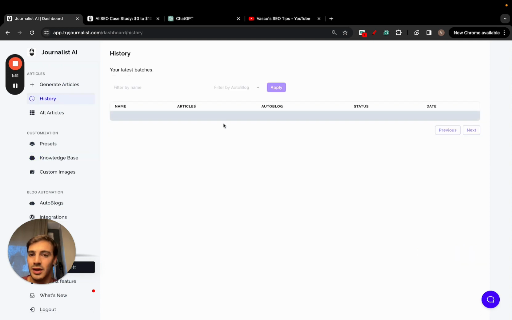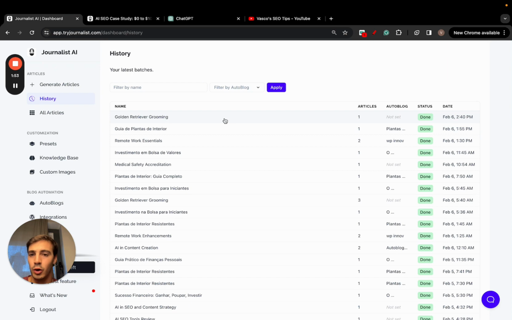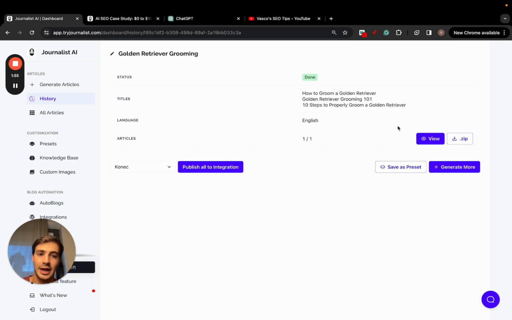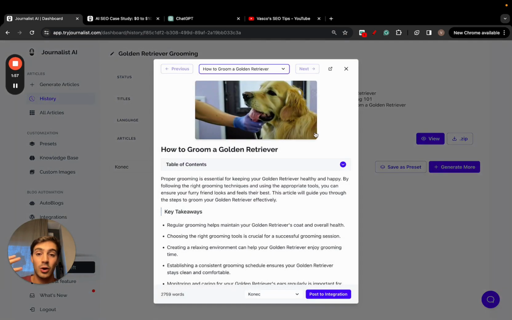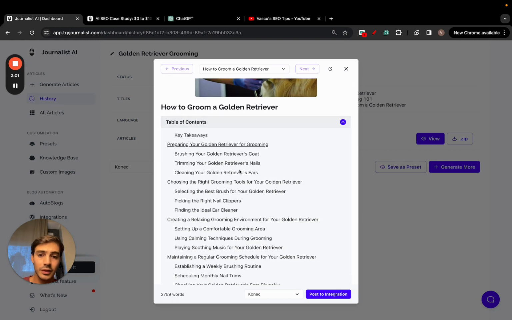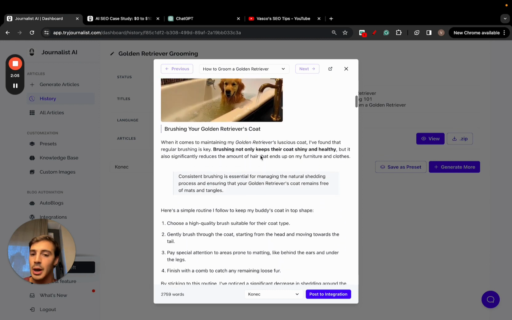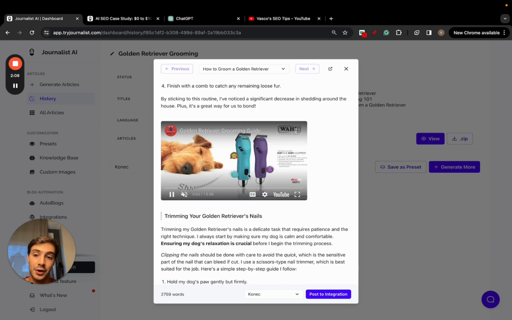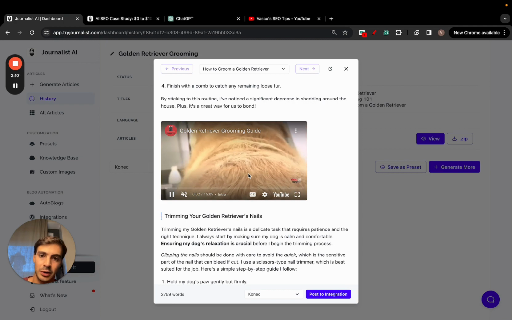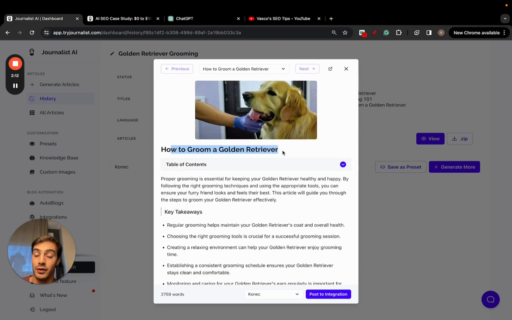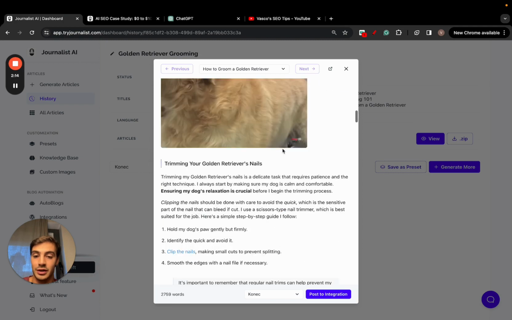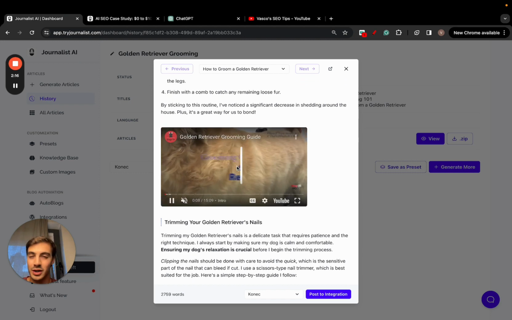Now, this isn't with a brand in specific. It's just for the dog grooming niche, because this works for any niche, right? And this AI is able to create content-rich and feature-rich articles, right? With in-article featured images, tables of contents, right? Proper content structuring right here with in-article images, bullets, tables, quotes, in-article videos that are relevant to what the content is about. For example, this article is about golden retriever dog grooming. And of course, this video is about grooming a golden retriever. So not just some random video, right?